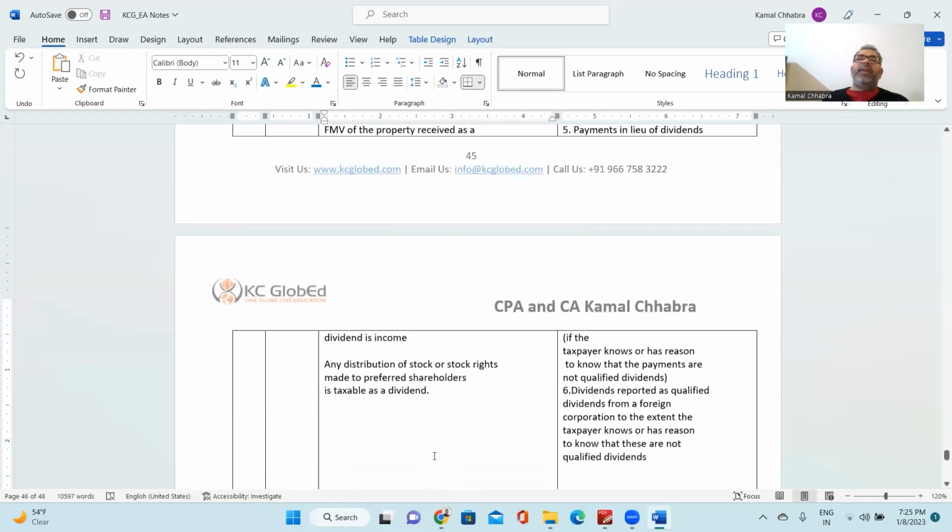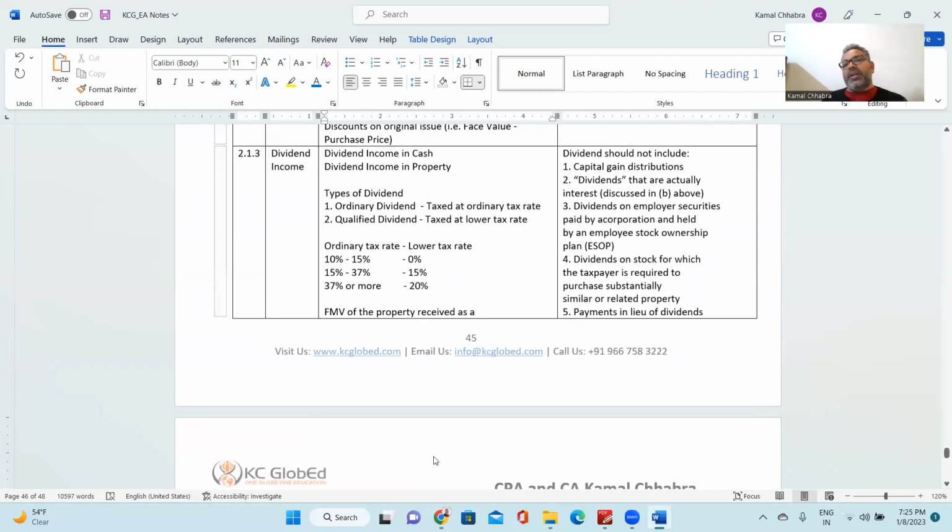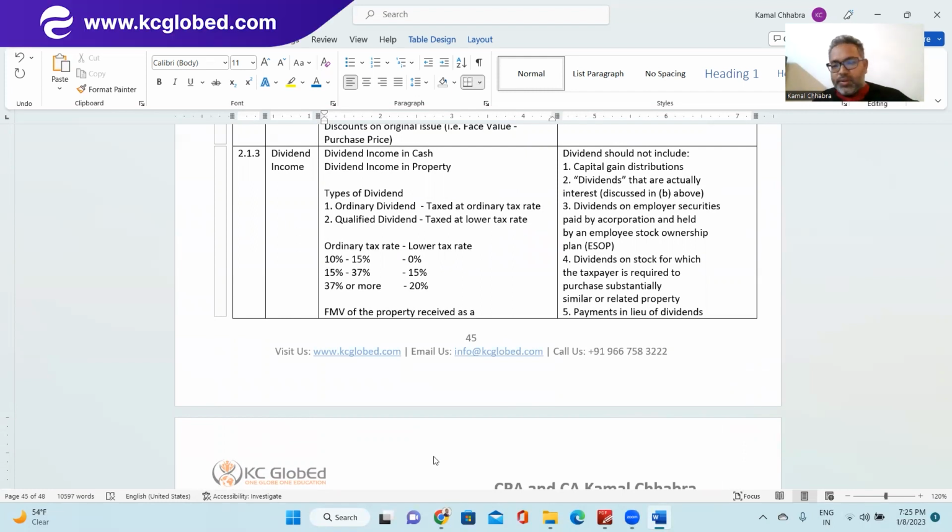What is taxable dividend and what dividend should not be considered as dividend income, rather considered as business income or capital gain or wages salary? Any doubt here, guys? Not yet. Rajat, Garima, Divya, Shubham. So far, so good? Yes, sir. Okay.